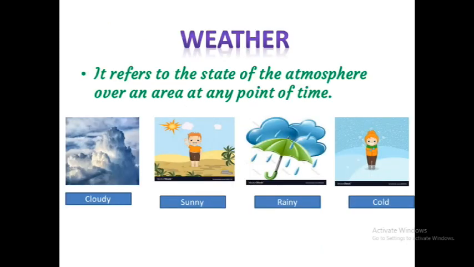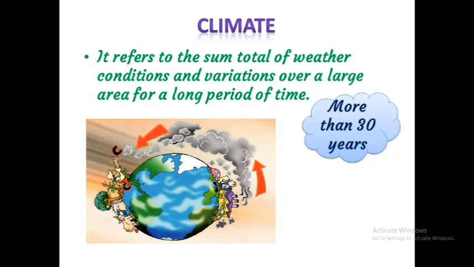What is weather? It refers to the state of the atmosphere over an area at any point of time. Climate refers to the sum total of weather conditions and variations over a large area for a long period of time. It may be more than 30 years.